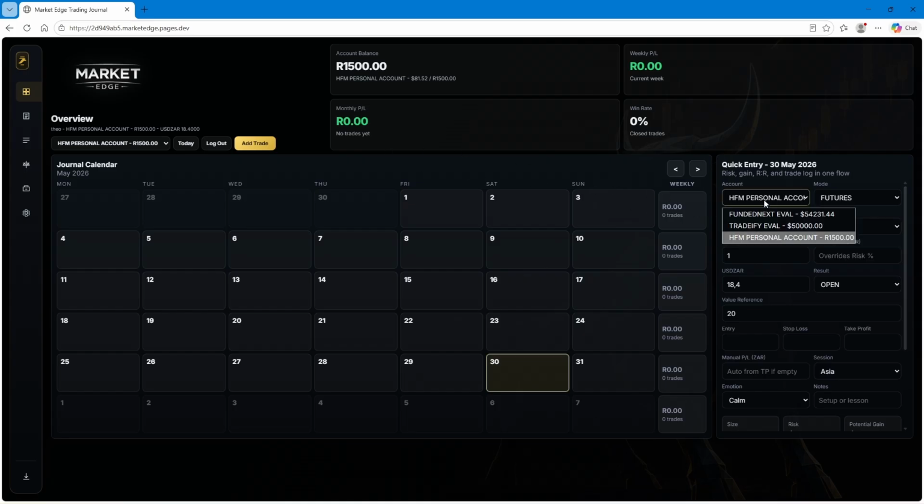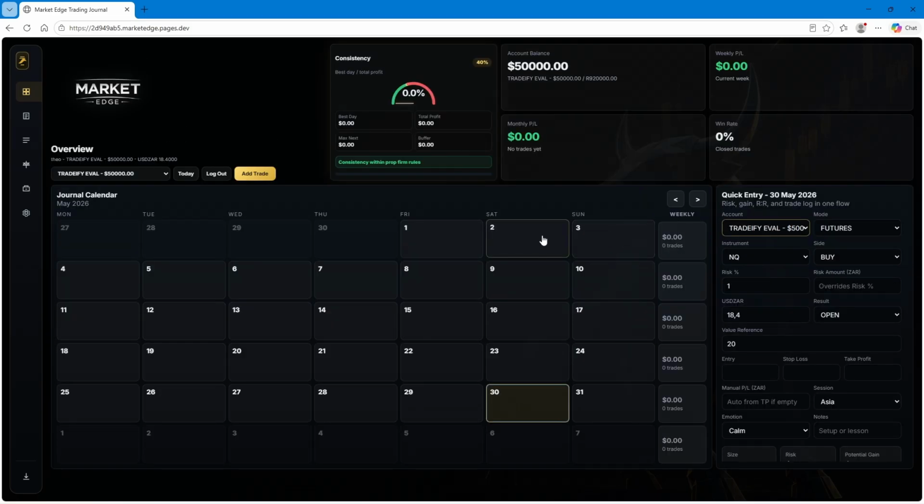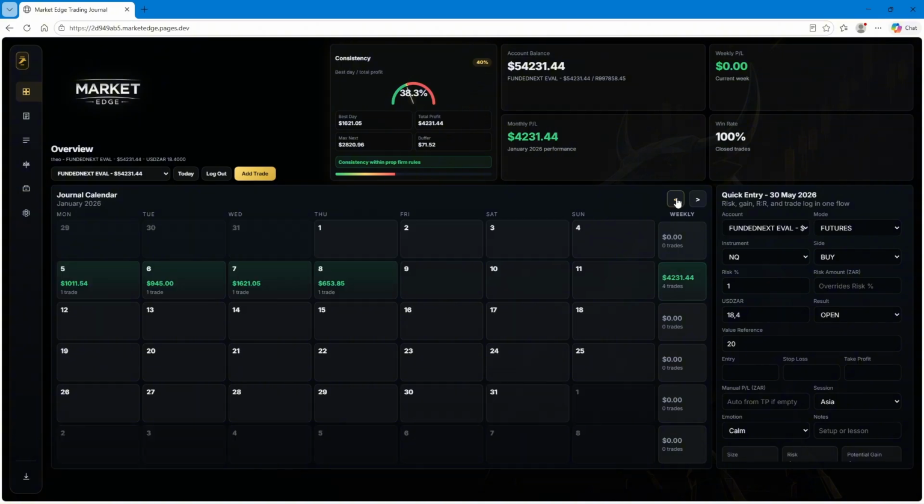So let's say you want to trade your funded now. You want to track your funded, and then just press here. There is the consistency calculator, right there. Let me show you. I managed to take a couple of trades here, backtested these days, the January price action here, and relatively quick, 4 days, I managed to make about 4K, so that means I passed the evaluation, right?